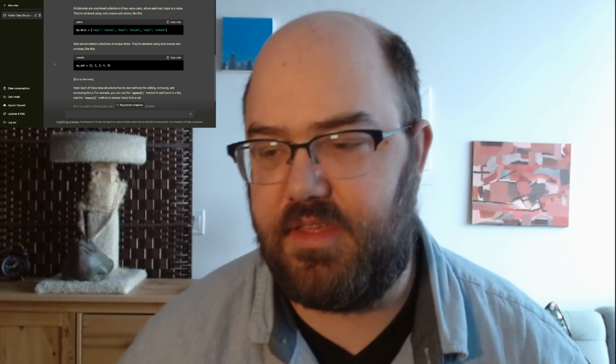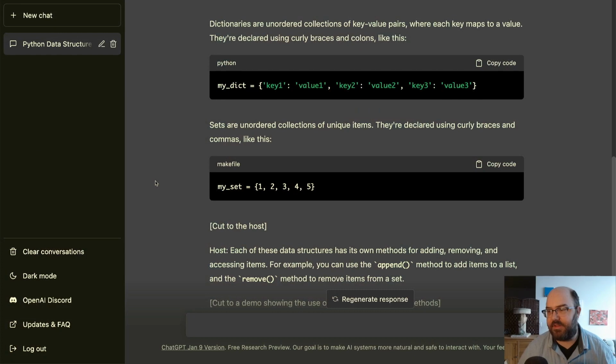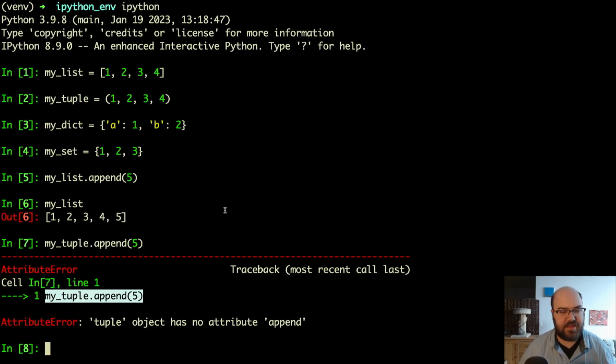In this example, ChatGPT has given us key 1 and value 1. Notice that these are strings. Key 2, value 2, key 3, value 3. These are strings, but they could just as well be integers or some other types of values, but not lists for the keys.